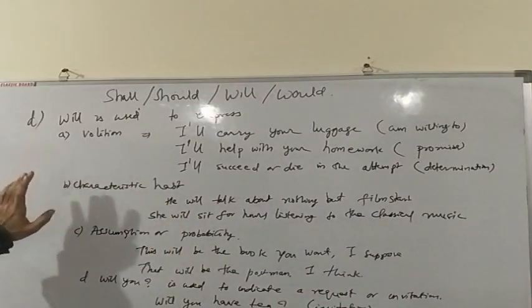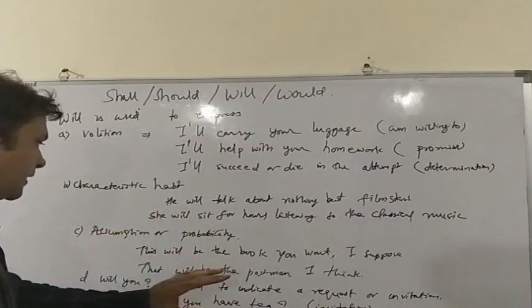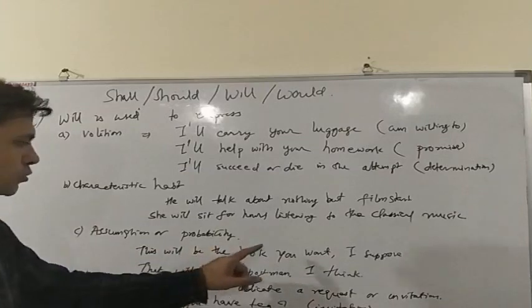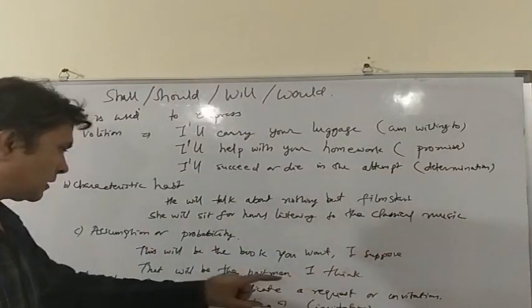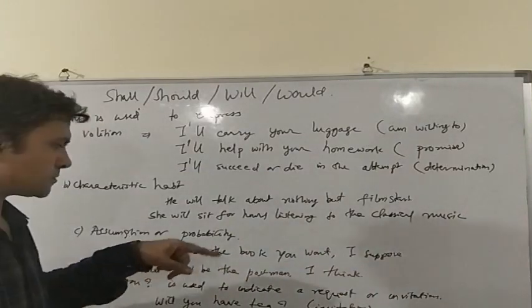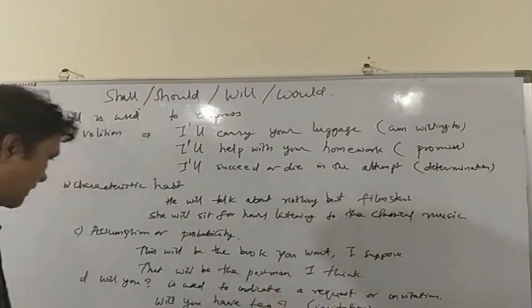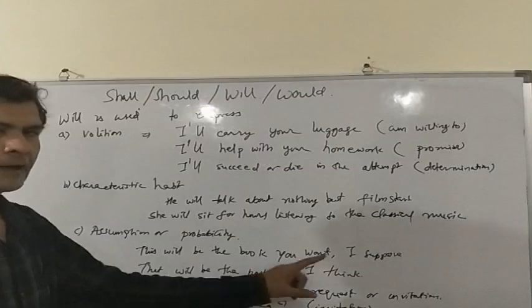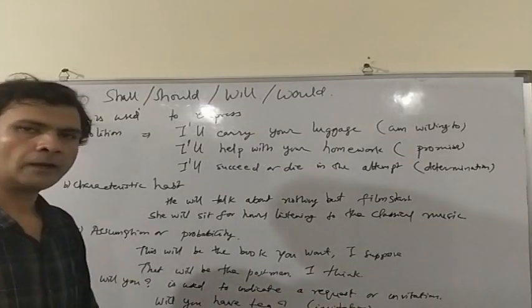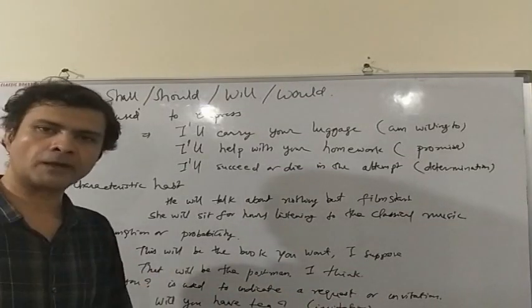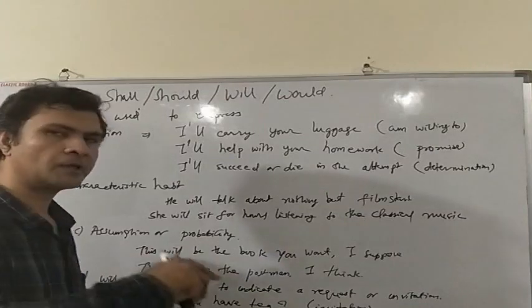We also use will to express assumption or probability. This will be the book you want, I suppose. Here we have used will to express probability. Probably you are looking for this book. That will be the postman. I think someone knocks on the door and I assume that the postman came. So I say that will be the postman.